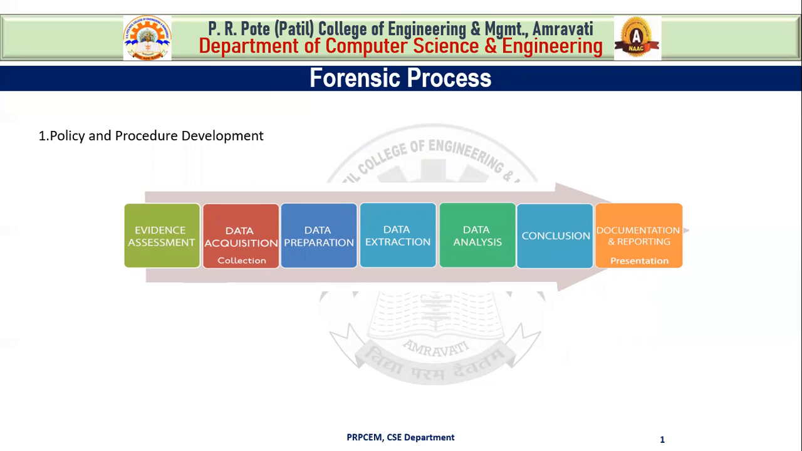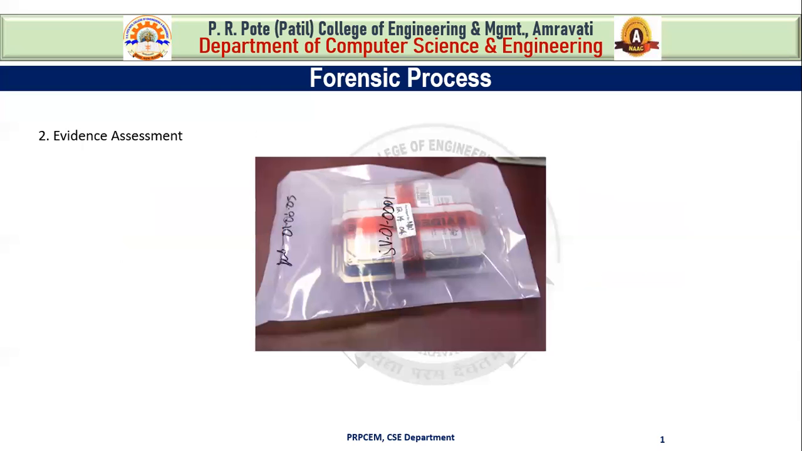In that, we have discussed the principle of policy and procedure development. The principle is that the primary aim of any digital forensic investigation is to allow others to follow the same procedures and steps and still end with the same result and conclusions. It means that during the investigation, investigators must follow the same procedures and steps and still come up with the same results and conclusions. After that, we have seen evidence assessment.